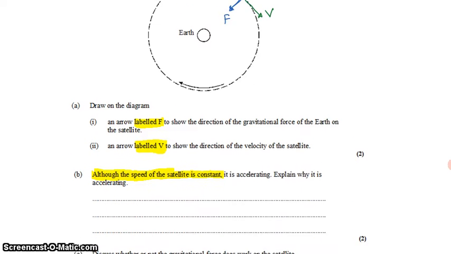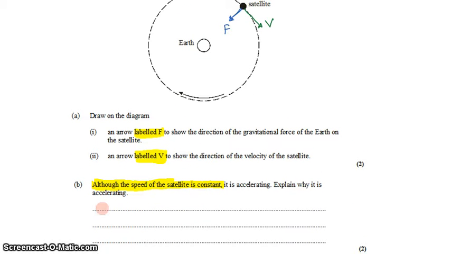So to get the marks here, what we actually have to say is the direction of the velocity is changing.